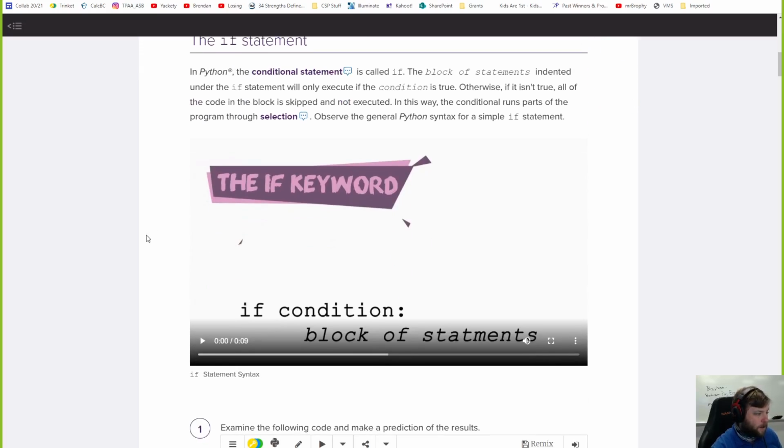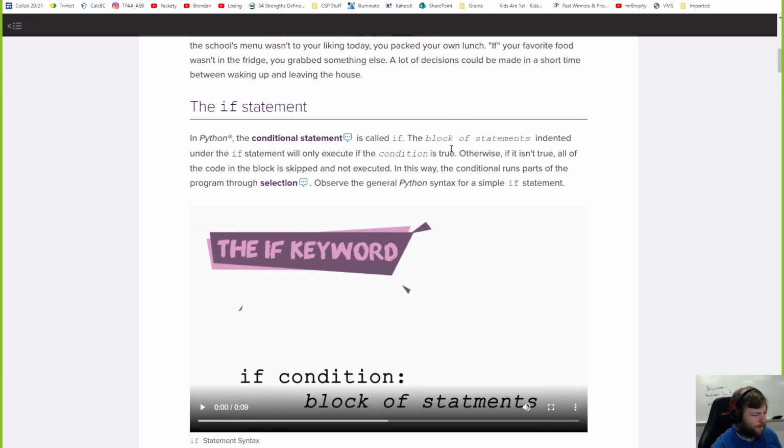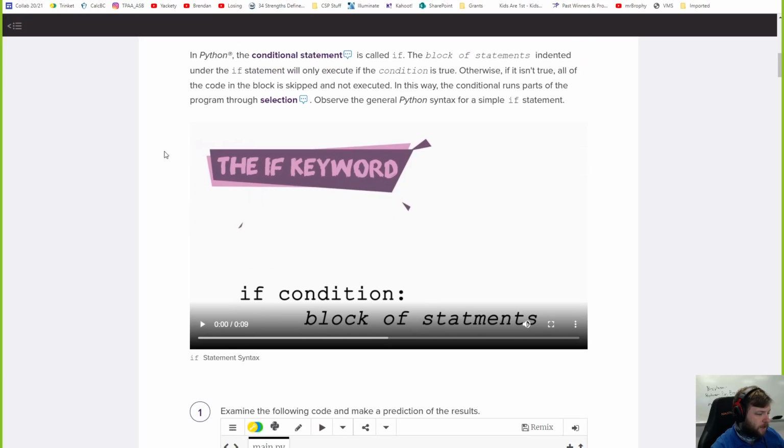If statement. So in Python, the conditional statement is called if. Why do we call it a conditional? While loops are conditional loops. If statements are in every programming language, folks. Same thing with whiles pretty much, but it's always called ifs. If statements, else if, and else, and stuff, right? So a block of statements under the if statement runs if the condition is true.